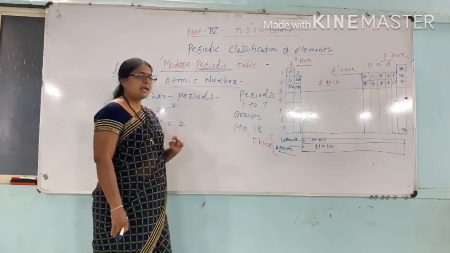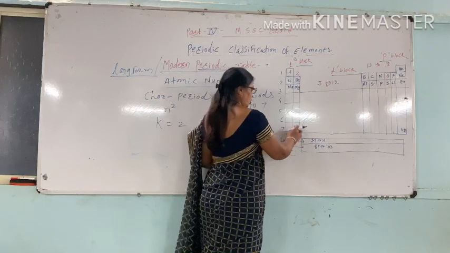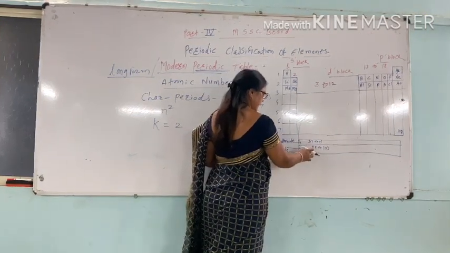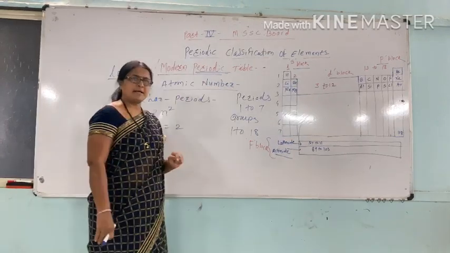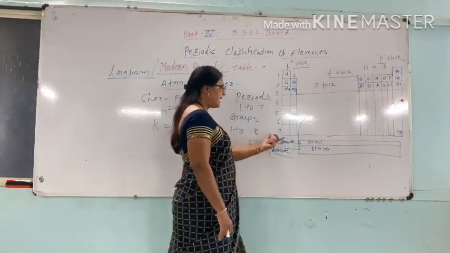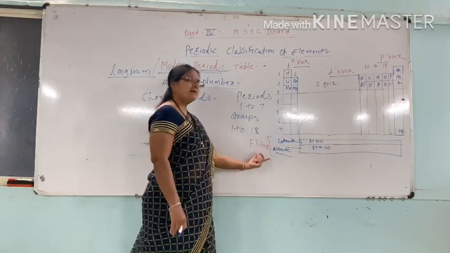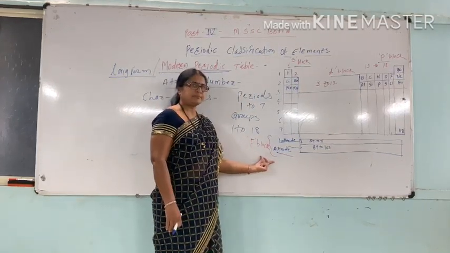There is also close resemblance between the 7th period elements and the actinide elements. These lanthanide and actinide series present at the bottom are known as F block elements.